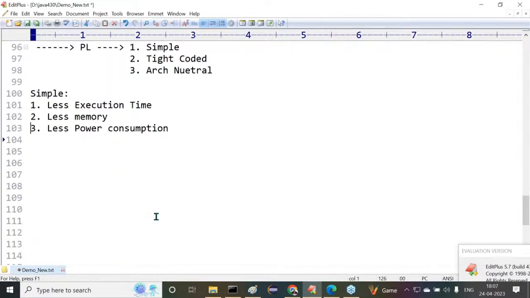Now let's come to this one. What is the first one? Less execution time. What's the impact of this less execution time? A simple example, guys, all of you observe carefully. Very simple point. For example, I'm watching a football match on my TV channel. The channel is ESPN, available at channel number 72. I'm watching a football match.